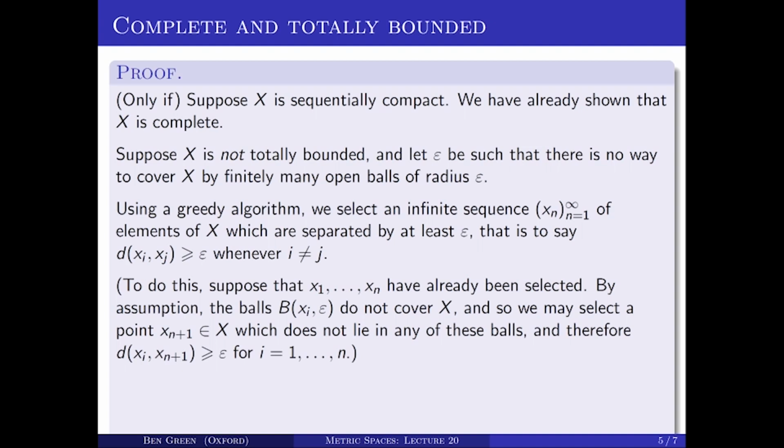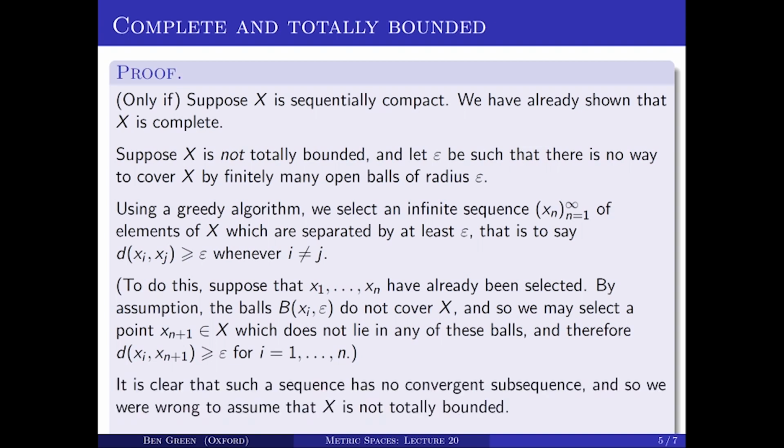So by a greedy algorithm like this, you can construct an infinite sequence such that the distance between any pair is greater than or equal to epsilon. And it's clear that this sequence cannot have a convergent subsequence. So we were wrong to assume that X is not totally bounded. So a sequentially compact metric space is complete and totally bounded.